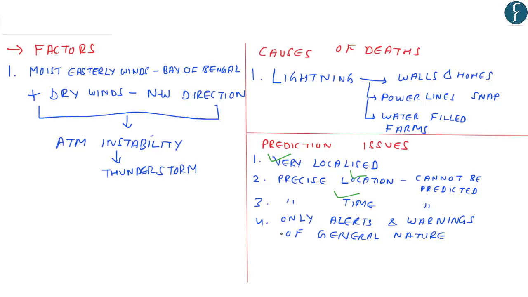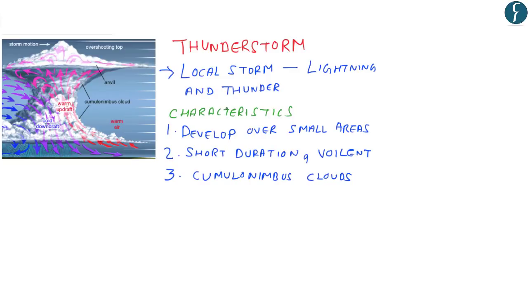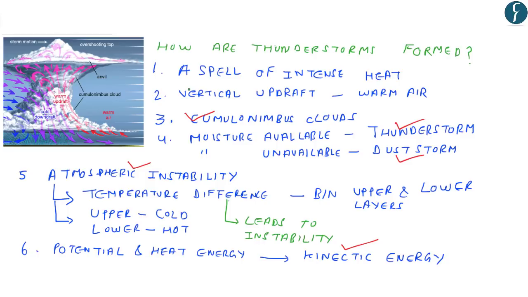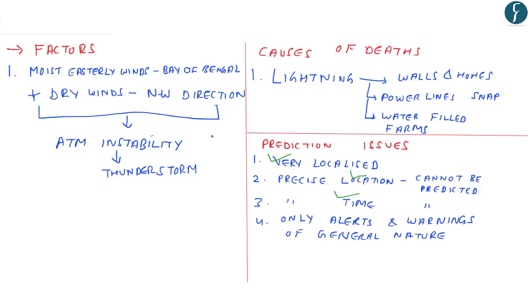Thus, it becomes difficult to predict the occurrence of a thunderstorm. So we have understood what thunderstorms are, what the general characteristics of thunderstorms are, how thunderstorms are formed, and finally, why thunderstorms form in the northern and central parts of India. Also, the causes of death and the issues with the prediction of thunderstorms.